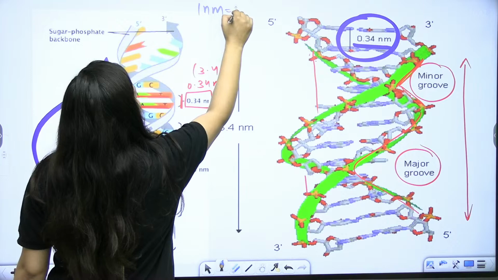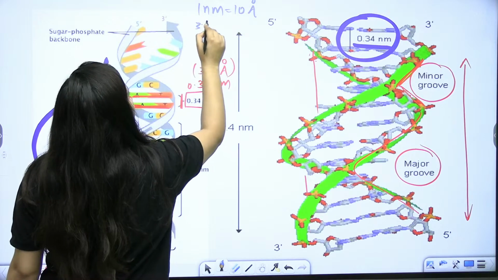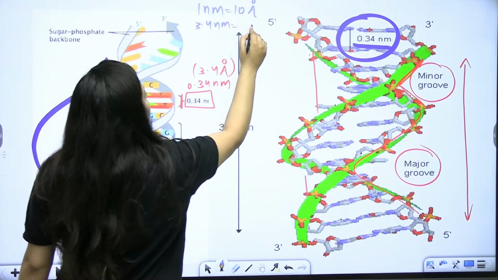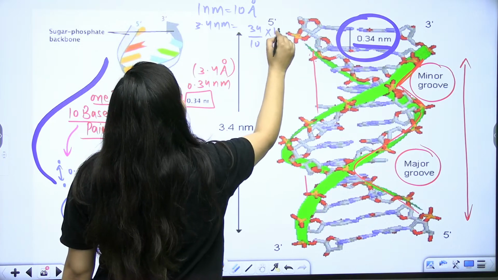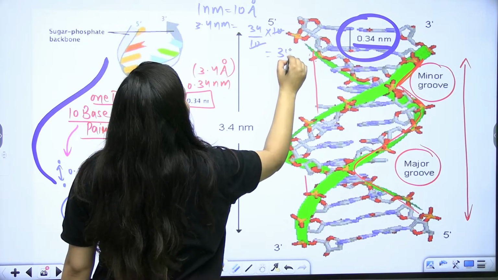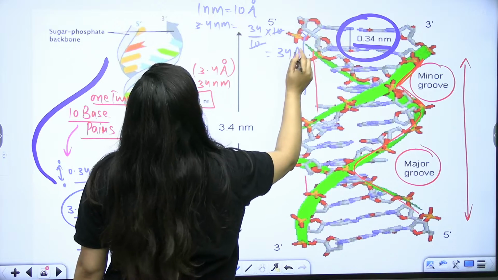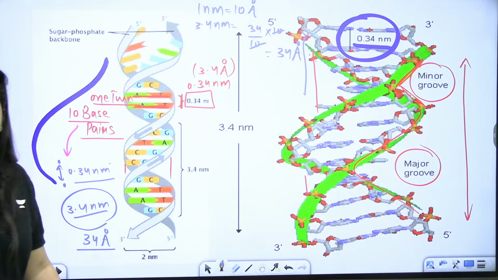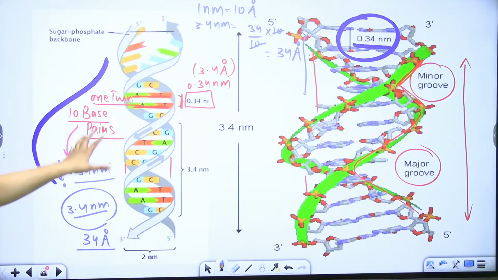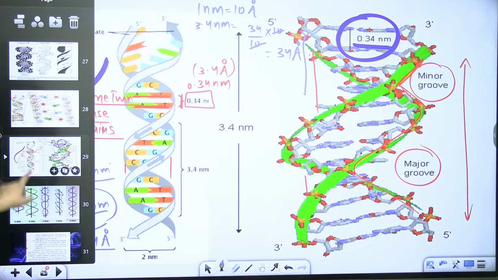1 nanometer is equal to 10 angstrom. So if it is 3.4 nanometer, so 3.4 multiply by 10. So it will be 34 angstroms. Clear? So that's how you have to measure the distance. Okay, that's how you have to measure the distance as well.